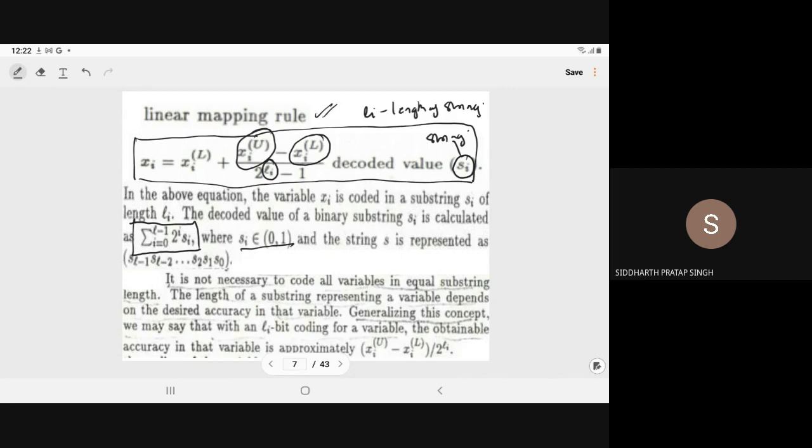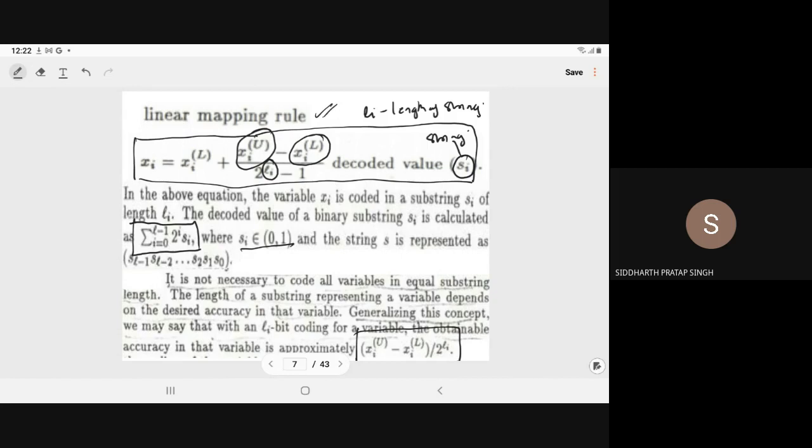Generalizing this concept, with li-bit coding for a variable, the obtainable accuracy is approximately (xi upper minus xi lower) upon 2 to the power li. So as you increase li, you get a more accurate solution.